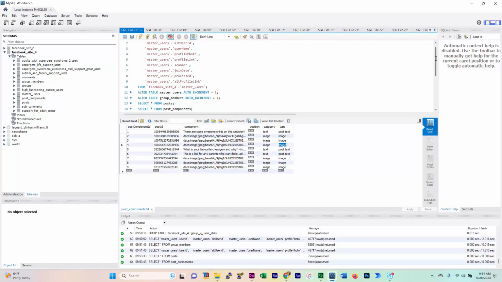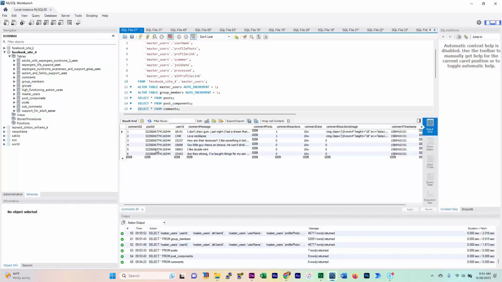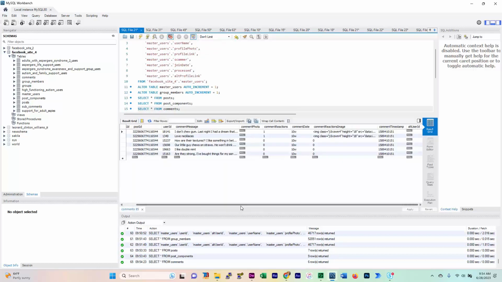Okay, now when we go to the comments and the sub-comments tables, you will see that we just have the comment message. Some of these people look like they got images in here. When they have images, whether it's images they share or emoticons, whatever it is, it just gets loaded into the comment message.